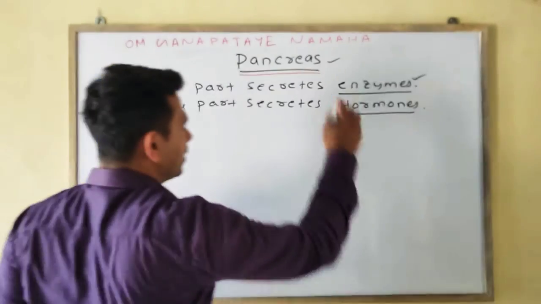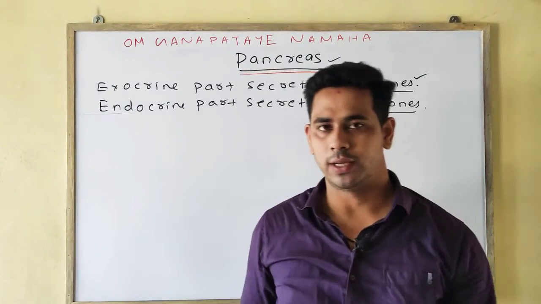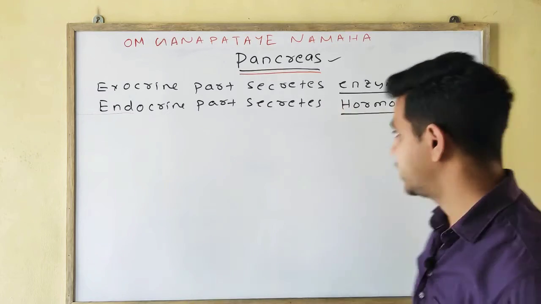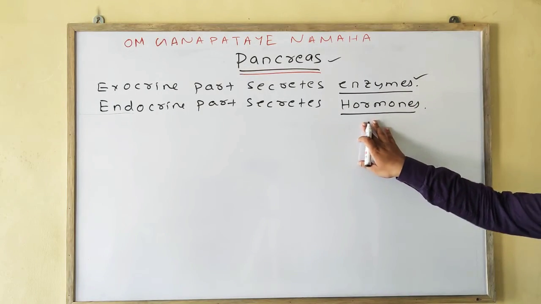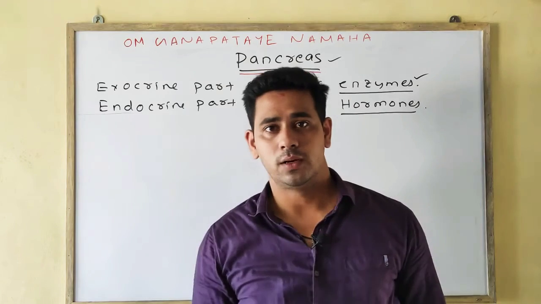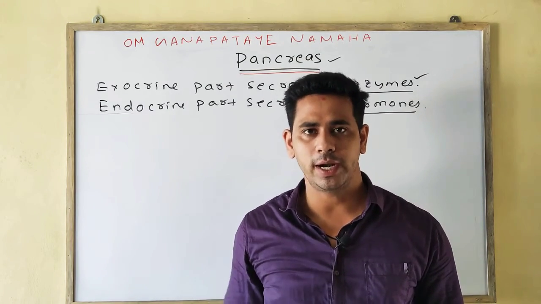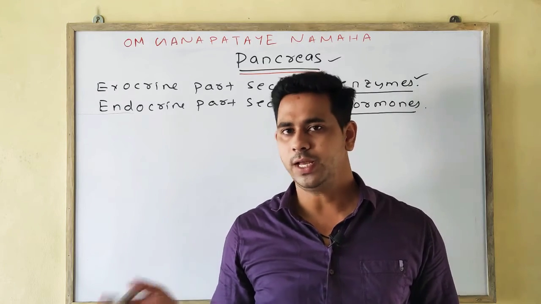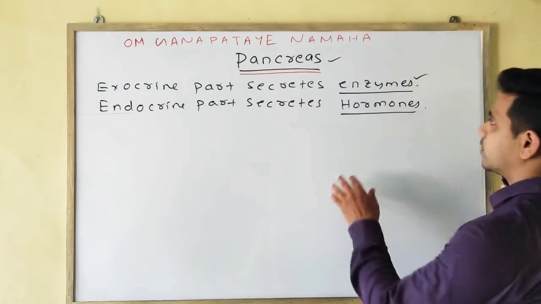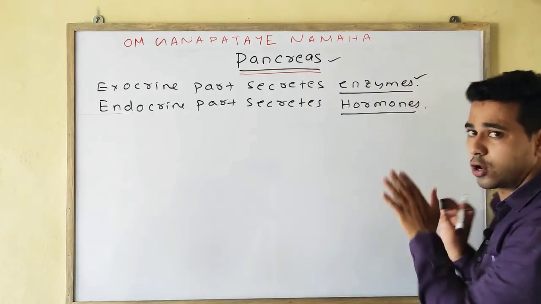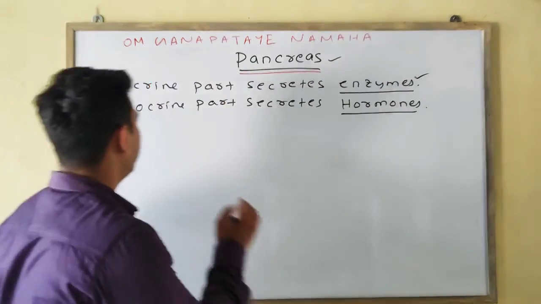So enzymes are the catalysts which help in speeding up the various biochemical reactions, whereas hormones are the messengers which help trigger or stimulate the body to perform various functions. So the exocrine part secretes enzymes, whereas the endocrine part secretes hormones. Okay. Next point.